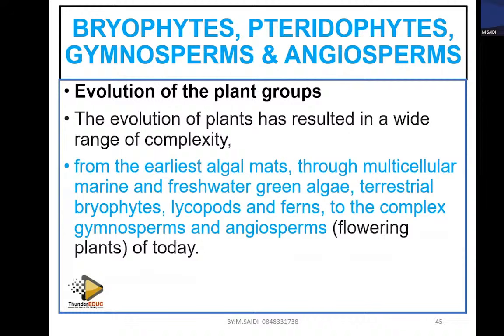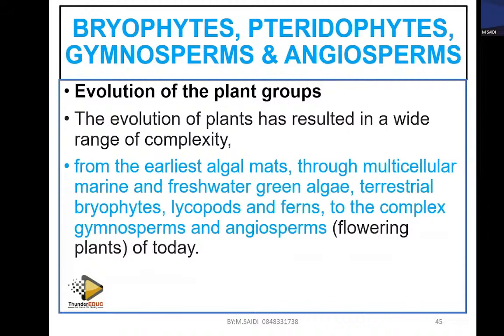So these algae were green in color, and the plants developed from this green algae. Algae is not really classified as a plant. When you check in the classification we looked at, algae does not belong to plants.